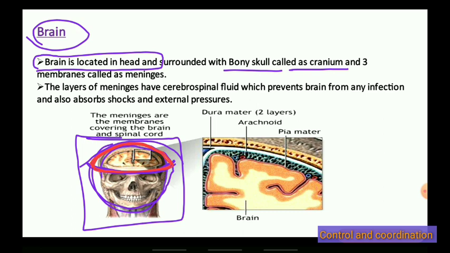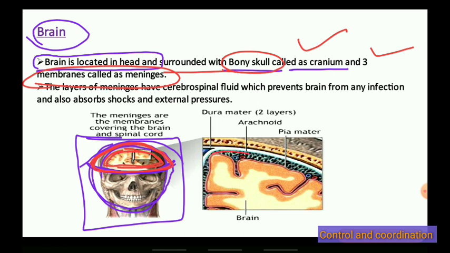You can see the brain is surrounded by the bony skull called the cranium and three membranes called meninges. Around the brain, the three meninges layers are there.